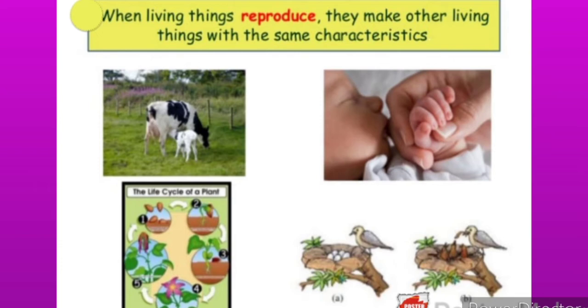Whenever we talk about human beings, they give birth to the young ones. If we talk about animals, they give birth to the young ones. Plants give seeds, and from those seeds another plant will grow. So every living organism has a capability to reproduce, and when reproduction occurs, the same kind of organism is reproduced.